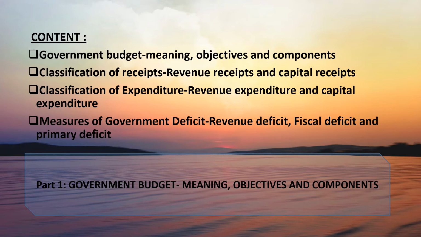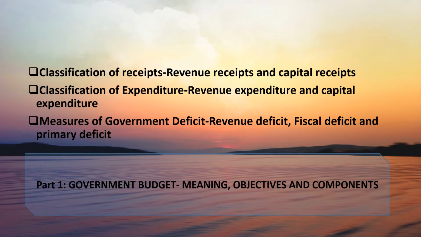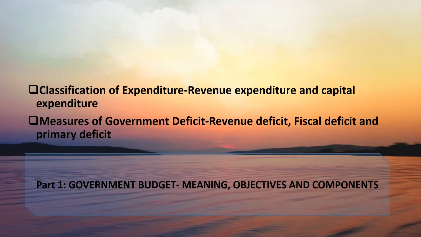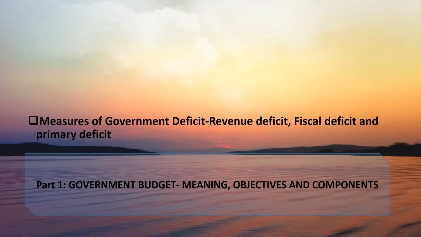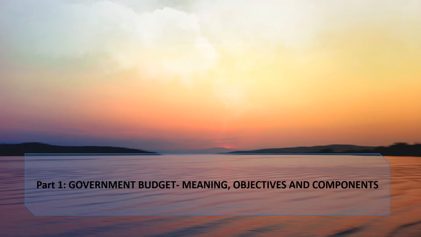So now let us know the content of the chapter. It includes meaning, objectives and components of government budget. Then the classification of receipts into revenue receipts and capital receipts. Then the expenditure into revenue expenditure and capital expenditure. Lastly, we will understand three types of deficit, that is fiscal deficit, revenue deficit and primary deficit. But this video contains part 1: government budget, meaning, objectives and components.